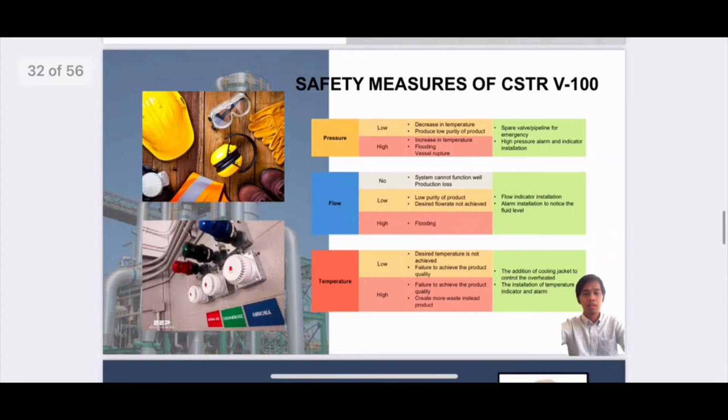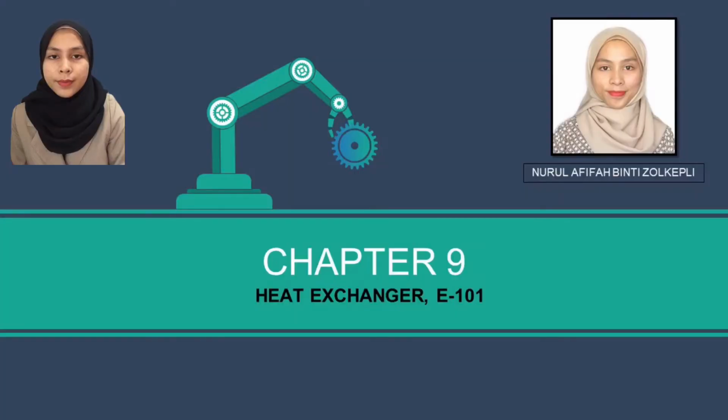Lastly, the temperature. If it is too low or too high, the desired temperature is not achieved. That will lead to bad quality of product and it will create more waste of product. The addition of a cooling jacket is the solution to this issue, and the installation of a temperature alarm and indicator should be proposed as well.